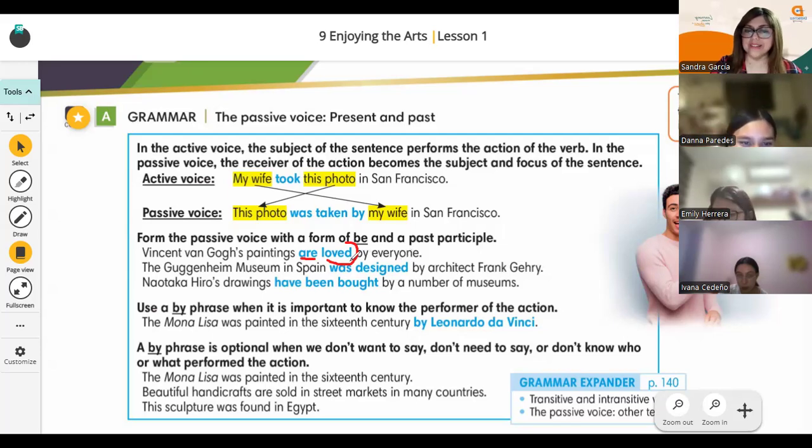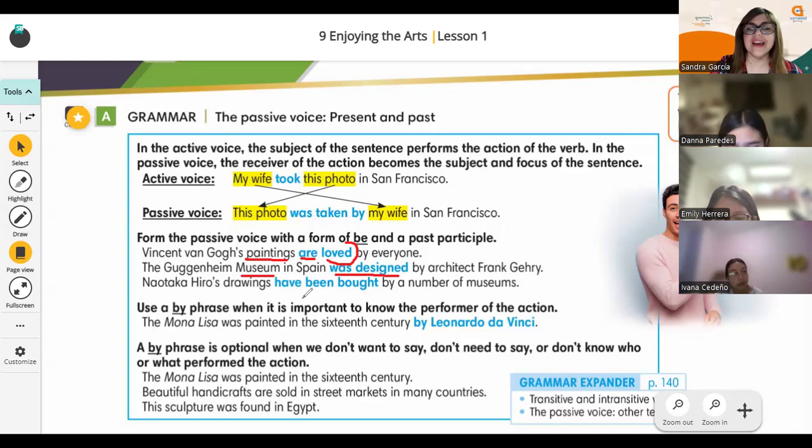And then you use the present. The Guggenheim Museum in Spain was designed by architect Frank Gehry. Was designed, fue diseñado. Why do you use was? Because you're talking about the museum, and the museum is singular. Why do you use are? Because you're talking about the paintings, and paintings are plural, right?